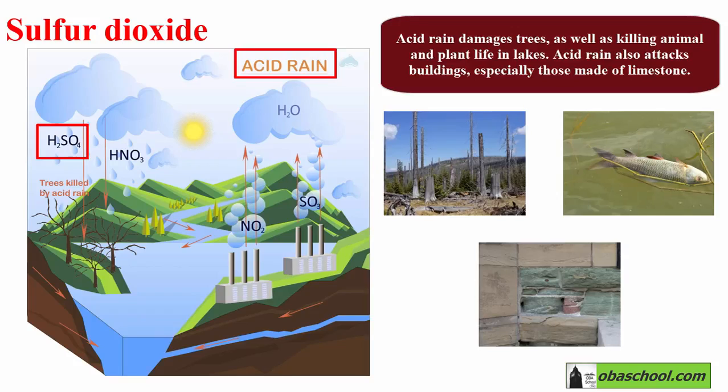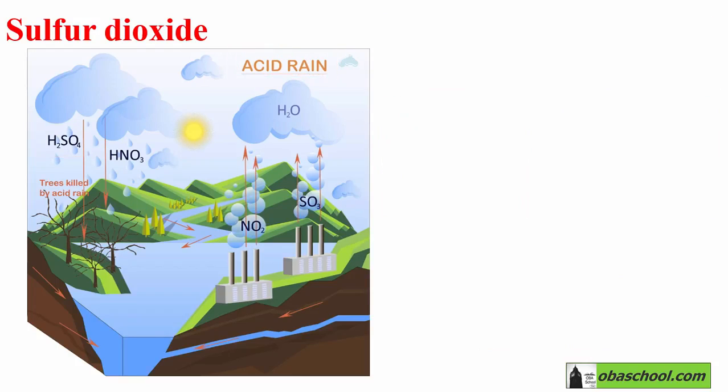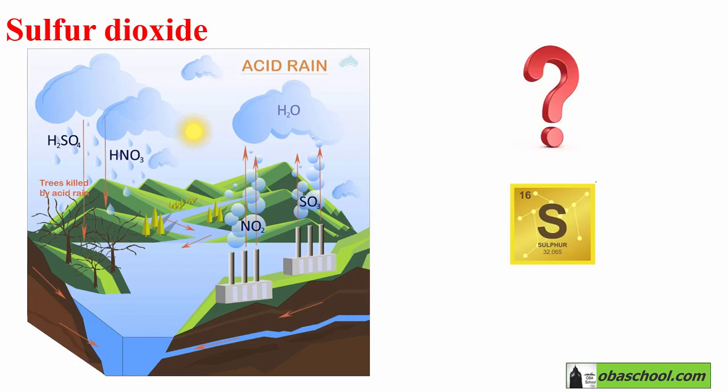So, when burning a fuel containing some sulfur impurities, sulfur will react with oxygen to produce sulfur dioxide gas, and this will cause acid rain. Acid rain is bad for the environment because it will damage trees, it will kill animals and plant lives, and it will attack buildings.